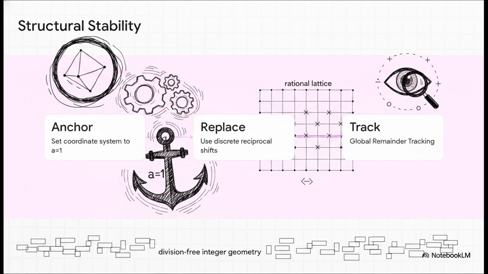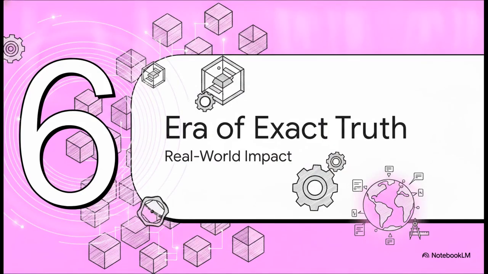Then they completely throw out that messy trigonometry and replace it with discrete reciprocal shifts across a rational lattice. Finally, they utilize global remainder tracking natively. Because absolutely everything is handled via discrete shifts rather than spatial approximations, the system achieves strictly unbiased similarity estimation. You get perfect mathematical fidelity without ever asking a computer chip to throw a dart at a board. Which brings us to our final part, Section 6, the era of exact truth.